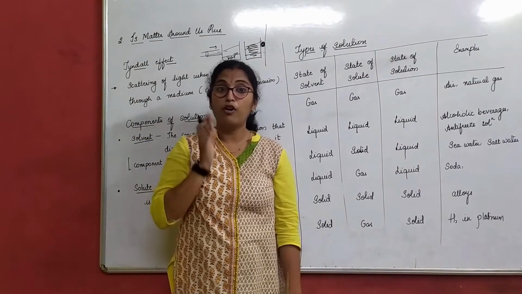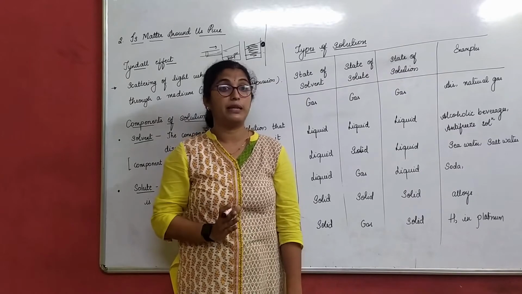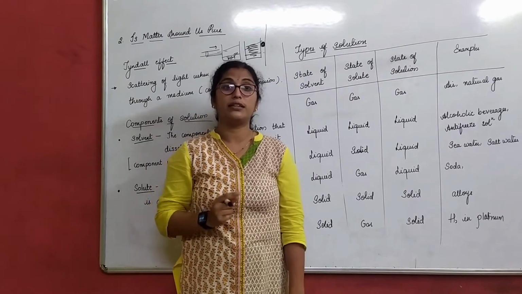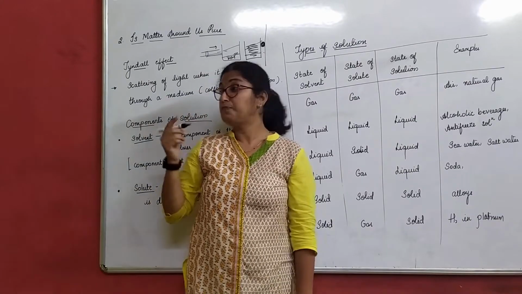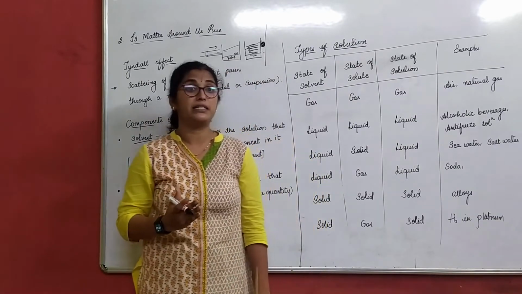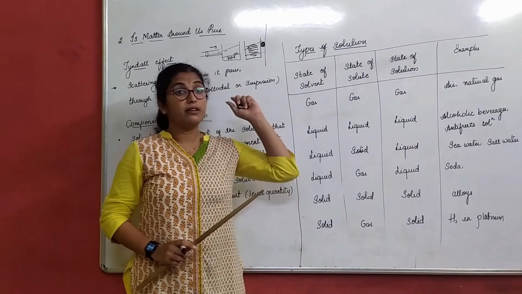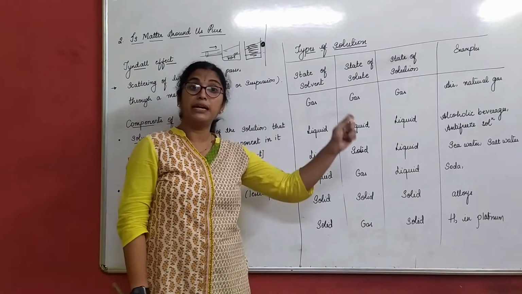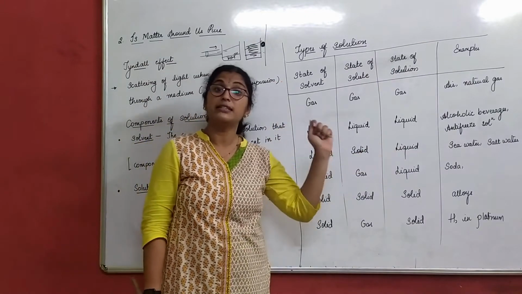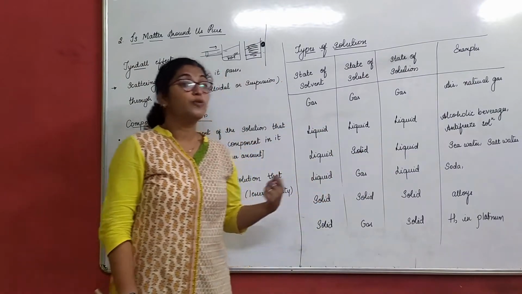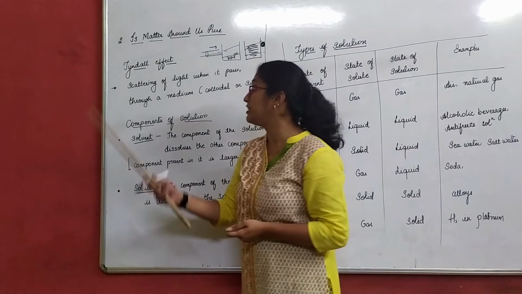That is why I want you all to perform this experiment and check. Practically you will understand, and you will never forget that light is not scattered in a solution, but it can scatter in a colloidal solution as well as a suspension. Clear?